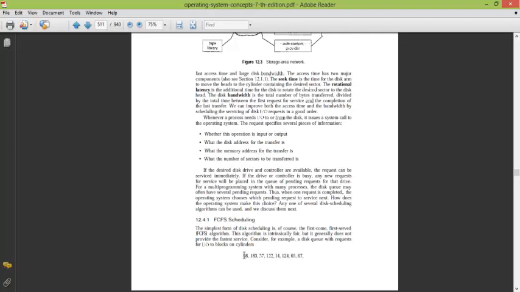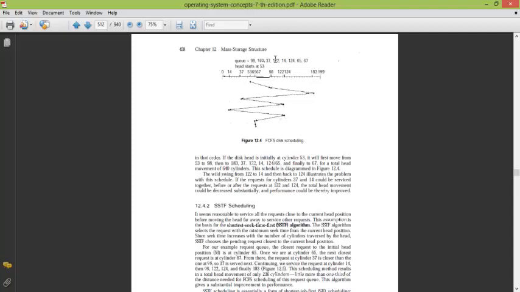Consider the following example. The addresses are given as 98, 183, and this is the sequence. In FCFS scheduling, first come first served, the head will move in the order specified. Let's see this figure. This is the timeline, or you can say the disk address space. The queue is 98, 183, and the head's starting position is given as 53. You have to move to 98, then to 183, then to 37, then 122, then 14, and so on.